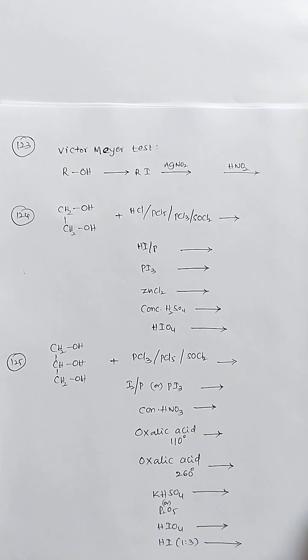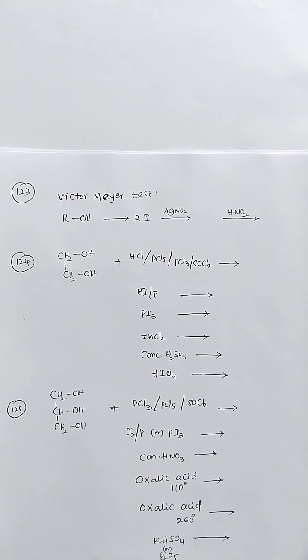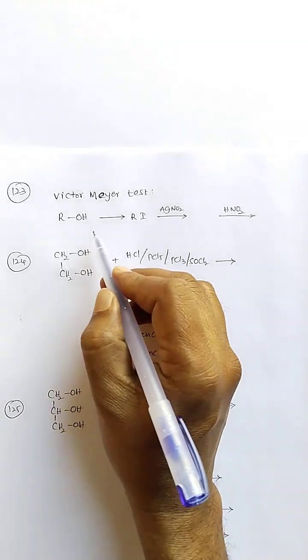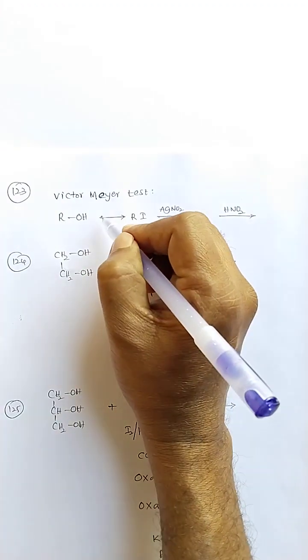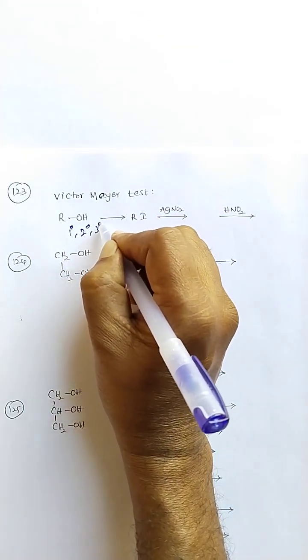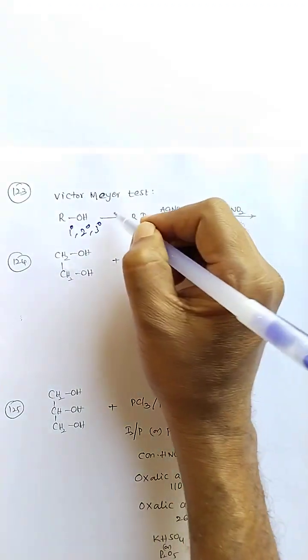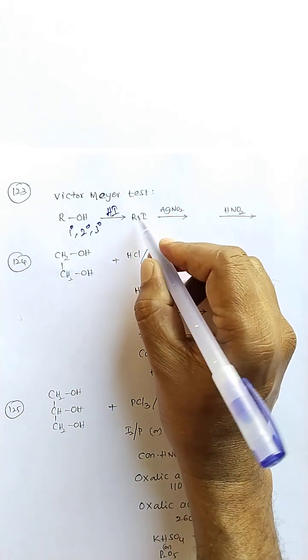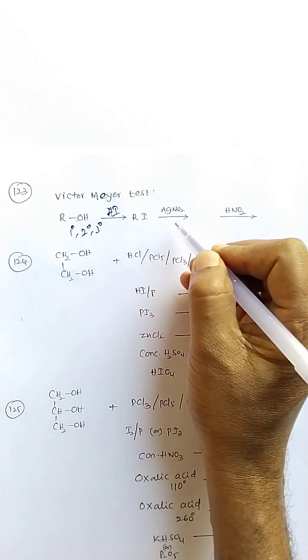Next, 123rd reaction, alcohols chapter. Alcohol is converted into the alkyl halide. It's the Victor Meyer test, a test for primary, secondary, and tertiary alcohols. It is treated with HI, H2O is eliminated, and alkyl iodide is formed.